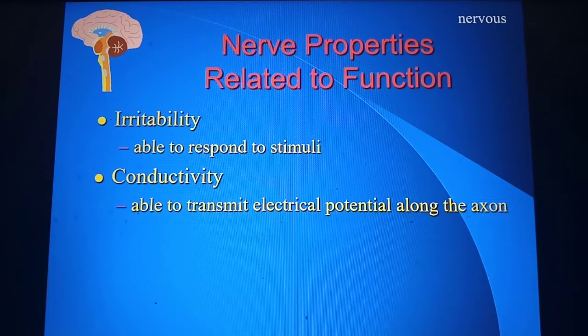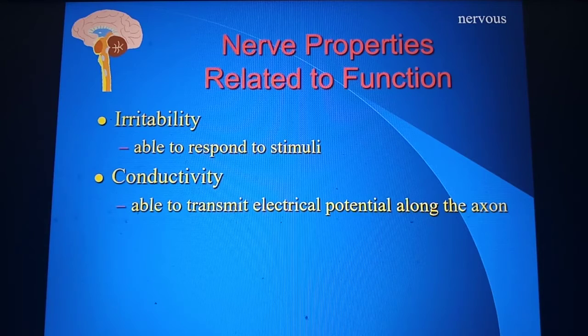When you don't feel it, then you will get injury, like leprosy patients and diabetic patients, they get wounds on their legs and hands, and this is because there is no conduction. The sensory sensation is lost in that particular area because of nerve damage. So that is why the function of irritability and conductivity is very important. Irritability is nothing but the ability to respond to stimuli. Conductivity is the ability to transmit the electrical potential along the axon.